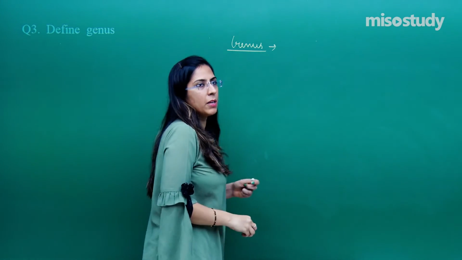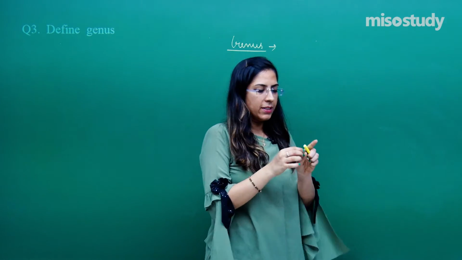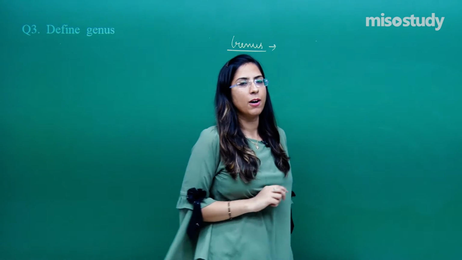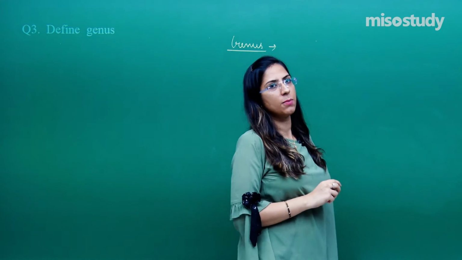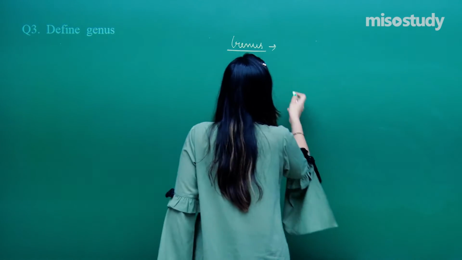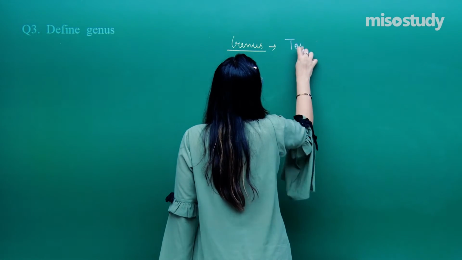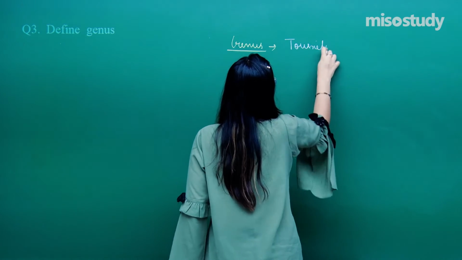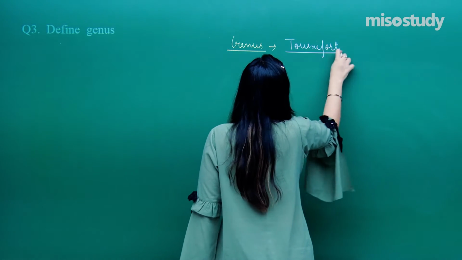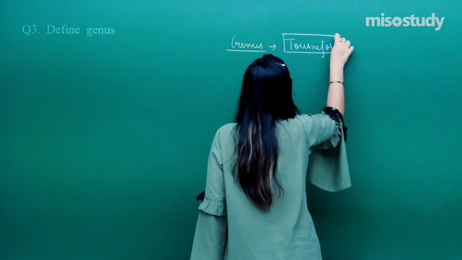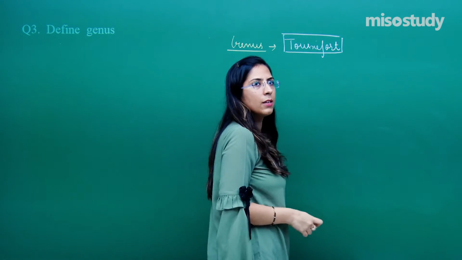First of all, tell me one thing, who discovered genus? At the time of taxonomical category, I have discussed the genus. So who discovered this? Tournefort. He was the first one who used the term genus, right?